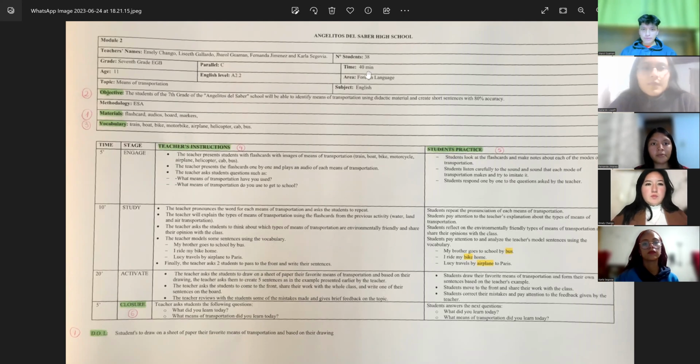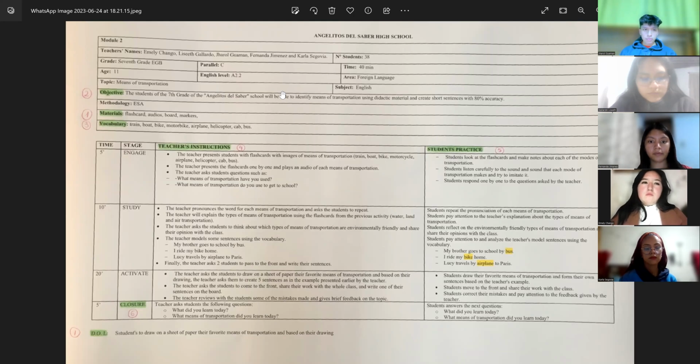Our lesson plan is for the Angelitos de Saber High School. The grade is 7th grade, parallel C. The age of the students is 11 years old, and the English level is 82.2. The number of the students of this class is 38. The time we spend in this class is 40 minutes, and the topic that we choose is means of transportation.